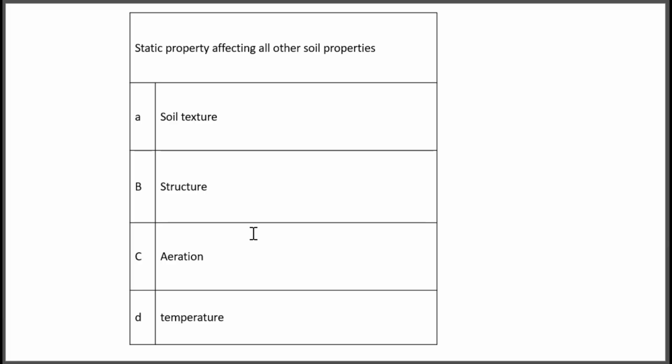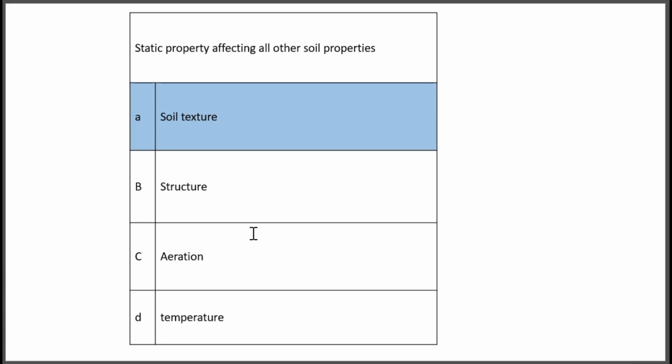Next question, static property affecting all other soil properties. Option A, soil texture; option B, structure; option C, aeration; option D, temperature. So among the soil properties, which is a static property, that is, we can't change? Its meaning is the property which is static. It cannot be changed. So what is the answer? Obviously, option A, soil texture. It is a static property which affects all other soil properties. According to the soil texture, soil aeration and soil temperature all vary.